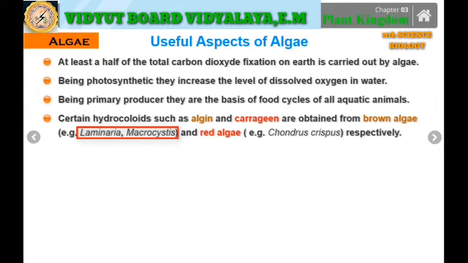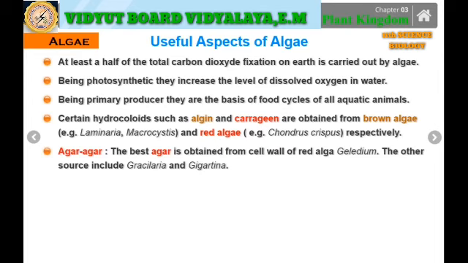Well, at certain places these brown algae and red algae are being eaten also, especially in case of China and in case of Japan. At these two places, these two algae are eaten as they have a lot of the nutritious content which is useful for the people who are exclusively living there.